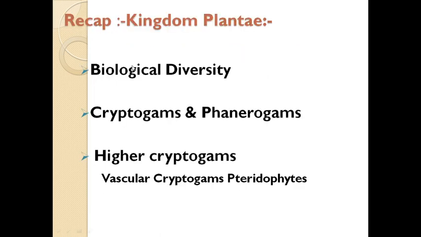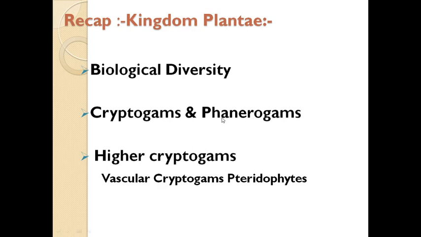So students, do you know what biological diversity is? In the previous lecture we already covered this topic. Biological diversity is nothing but the variability or the variety of life forms. Cryptogams are the non-flowering plants; they do not produce flowers and seeds, and they reproduce only through spores.